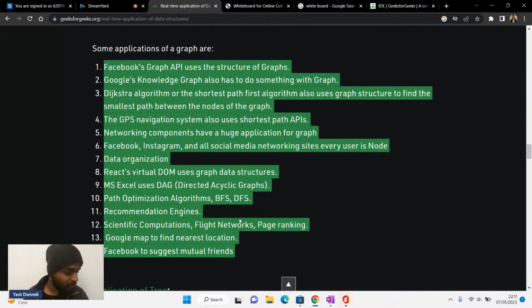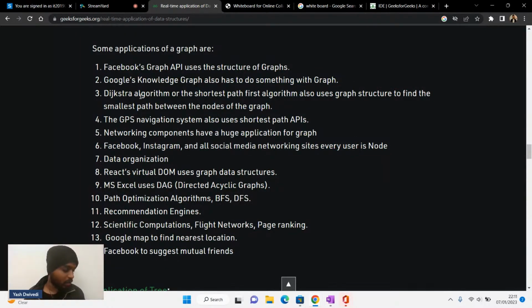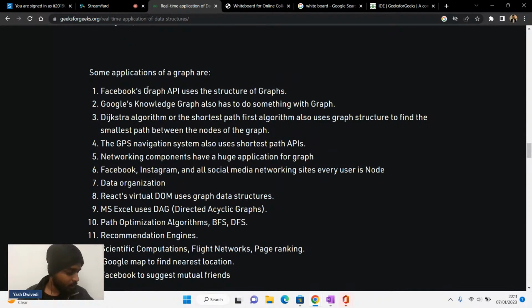Is that clear to everyone? Please give me a +1 and hit the like button, guys, if you are clear with this thing. Is the real life use case clear to everyone, what I just said about the things where the graph is used in real life? That is why it is asked a lot in companies. Please give me a +1 and then we should move ahead. All right, Rishit is also giving me a +1, and you can hit the like button if you haven't already. Okay, great. So it's working fine.